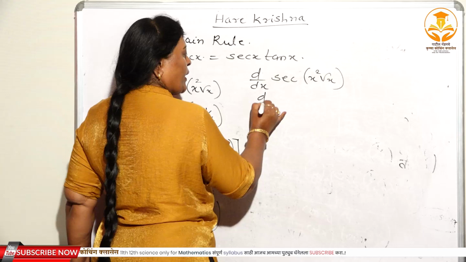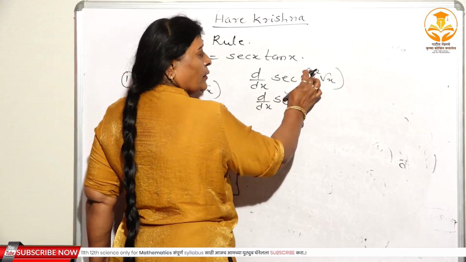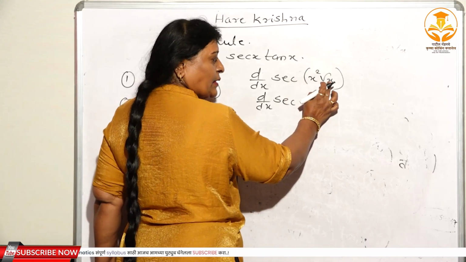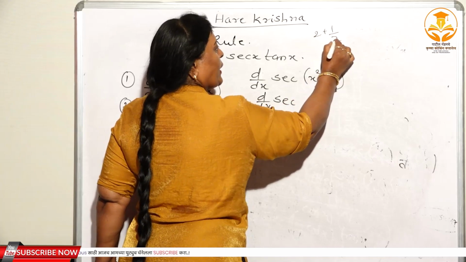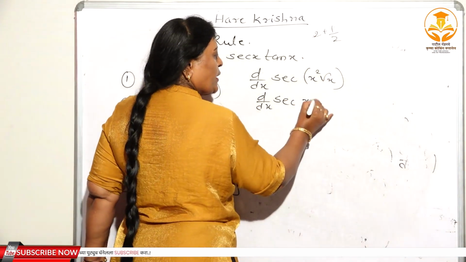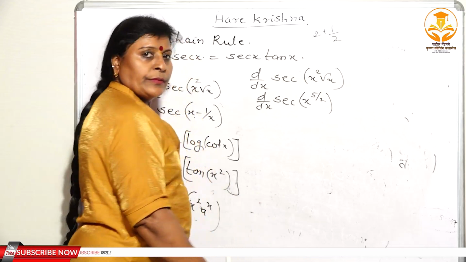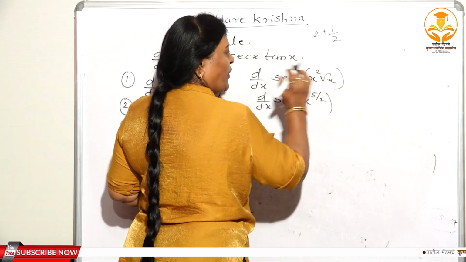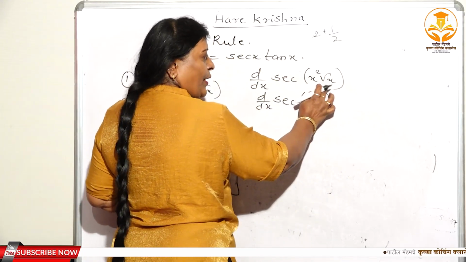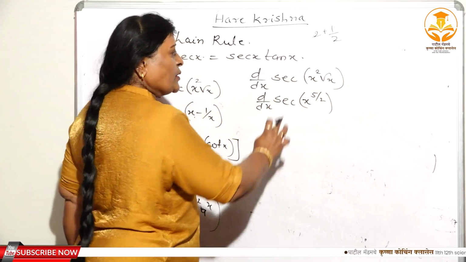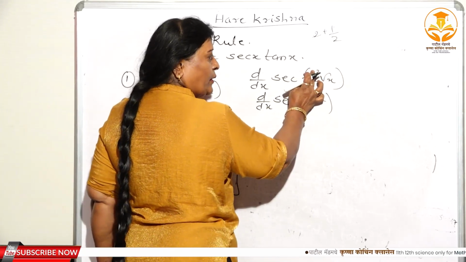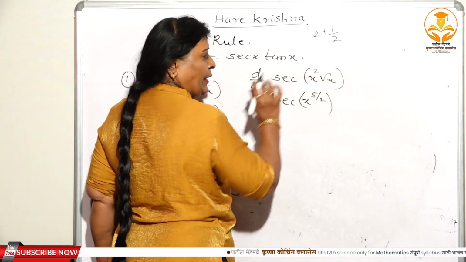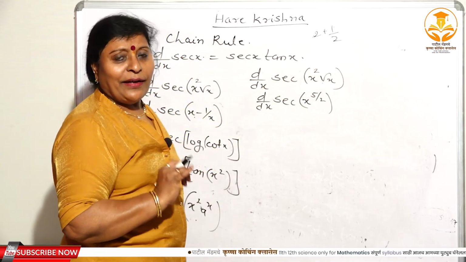Isn't it? Again this you can write as sec. The power of this function, that is equal to 2. And what is the power of x? That is 1 by 2. 2 plus 1 by 2, again 2 times 2 is 4, 4 plus 1, 5. Means here you can write x to the power 5 by 2. Isn't it? Now in this way, you have to convert the function like this, x square root x. Don't apply the multiplication rule here. So be very careful, here you have to make the power of x square and root x by the laws of indices. When the base is same, you can add the indices, right?